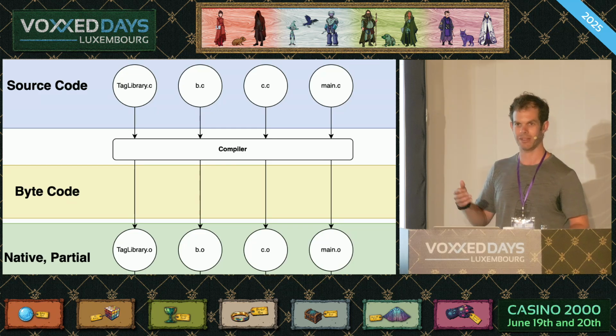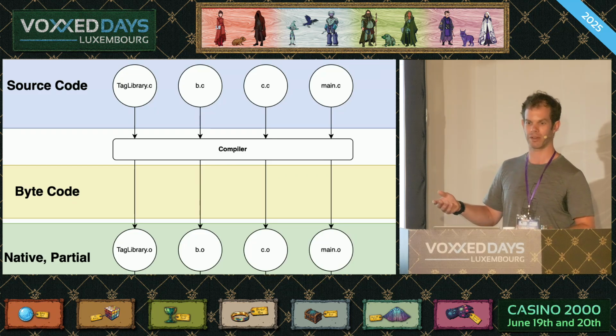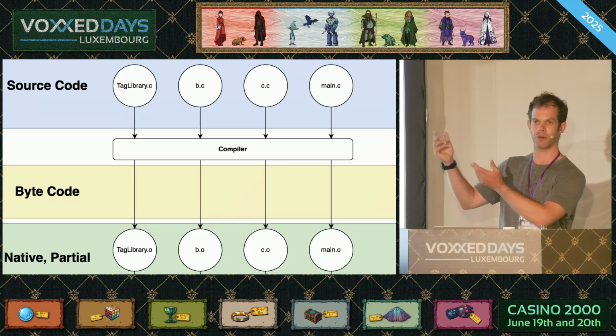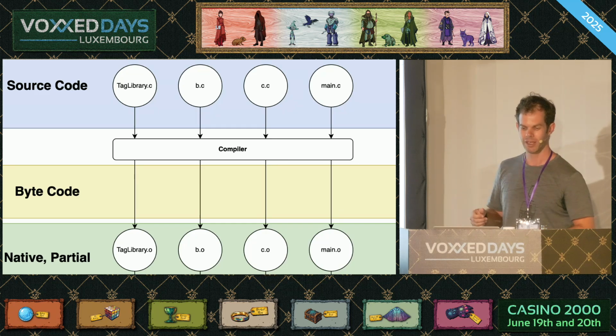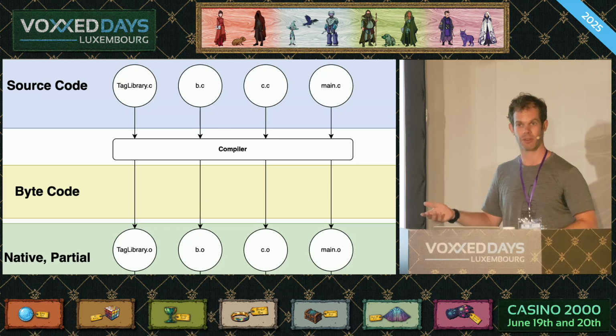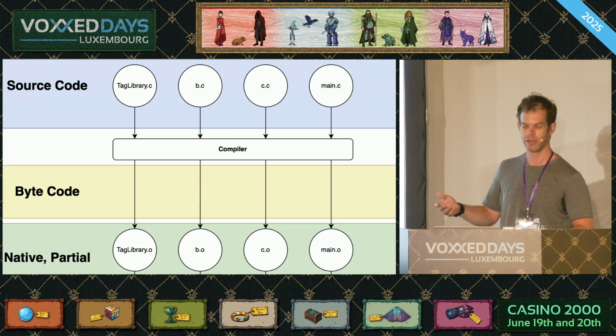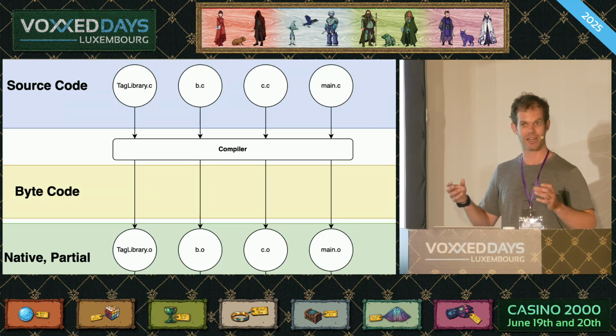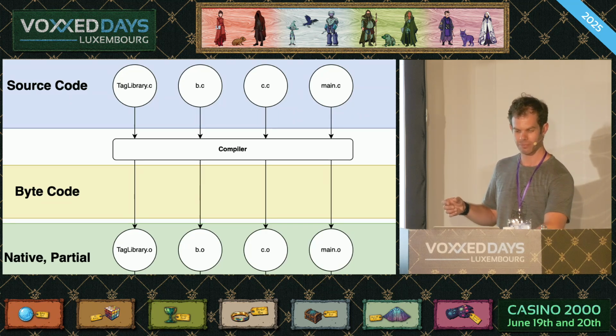So you can imagine in this main.o, you might be calling a function in tag library.o. You have no idea where it is. You're just like, hey, go call this function, cool beans. Likewise, in main, maybe you want to print to the screen, which needs a native dependency from a C runtime library. So you end up with all these object files. They are compiled, but they're kind of useless.